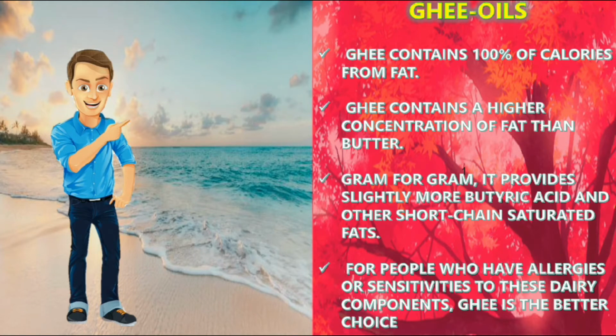So some of them will have allergies to eating dairy products. For example, some may not like curd, some may not like to take milk. So those people can add ghee to their food. For example, they can add ghee to the dosa, or they can add ghee to the sambar and rice, etc. It will help them to gain more fat. And ghee contains 100% fat. Okay, so it is rich in calories.